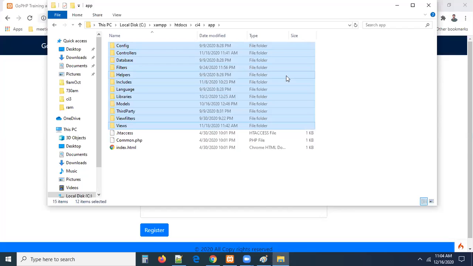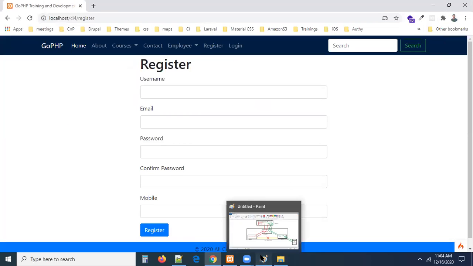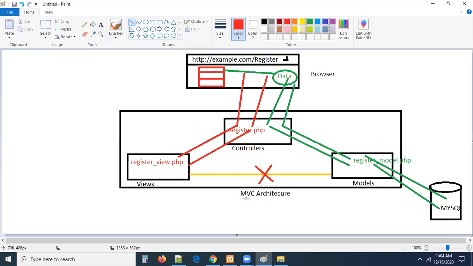Each and every folder plays a different role, but we are discussing majorly three folders: controllers, models and views. In the MVC architecture diagram, I mentioned only three folders. I didn't mention all the folders. They are not required also. You have to understand only this: model, view, controller. What a model can do: a model will always perform database operations.